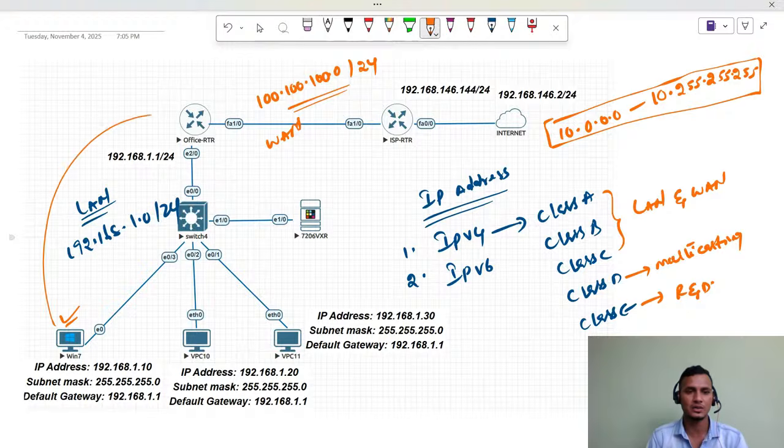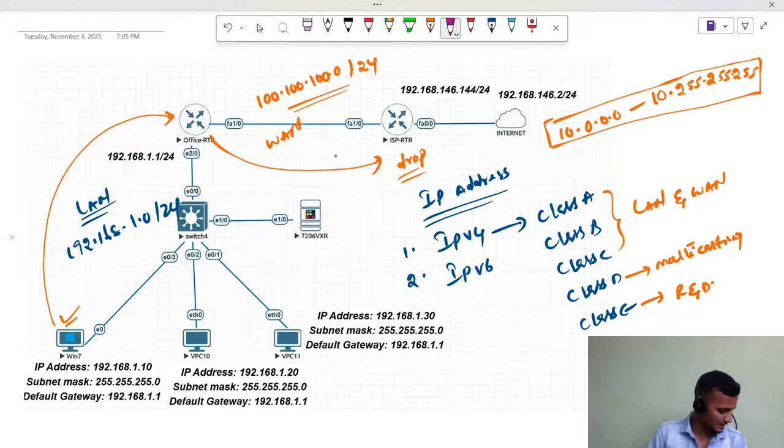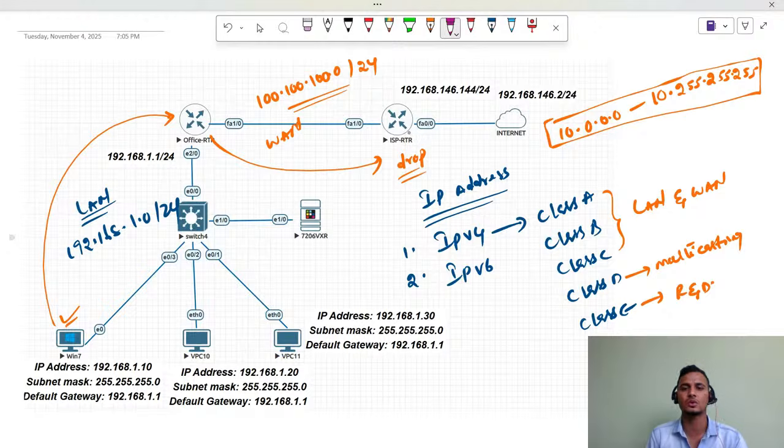If the packet is going towards your WAN router without any translation, without changing the private IP address, and this router sends it to the ISP's router, it is going to be dropped because it is seeing a private IP address that ISP routers don't know. They don't have a route to reach it, even though we studied that private IP addresses are not able to route over the internet.